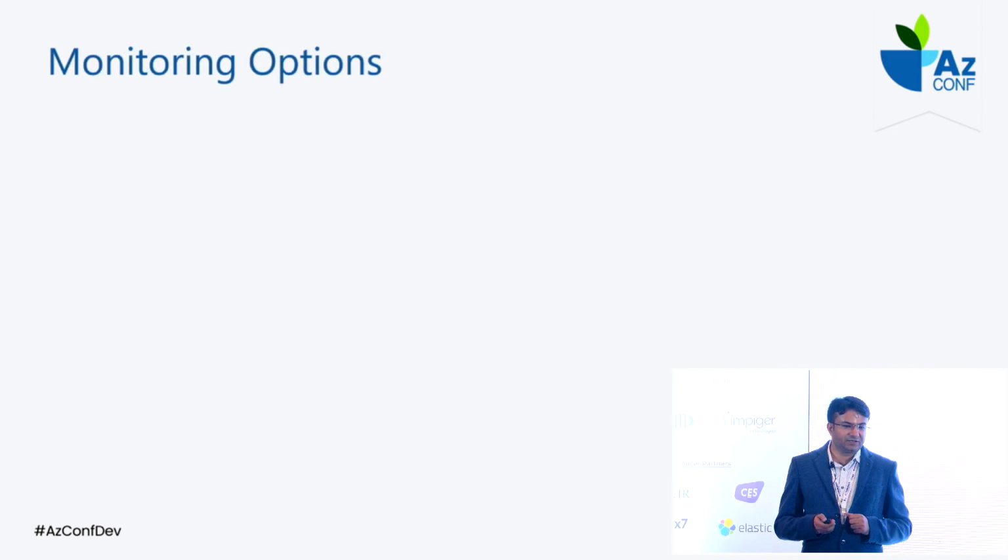As the next option, we have monitoring. Ultimately we have now deployed the application in the cloud. It is running fine, but we still have to monitor. We have to figure out which part of the application is working fine and which part is not, so that we can enhance it further, introduce quality into the product, and make it better and better. So obviously we have to monitor. What options are available for monitoring our application?